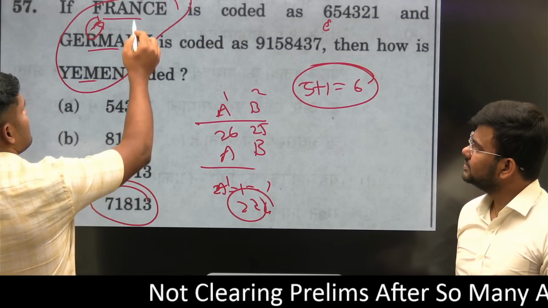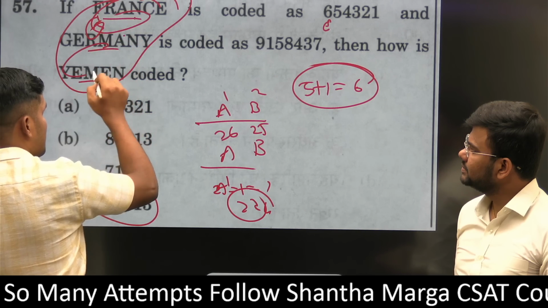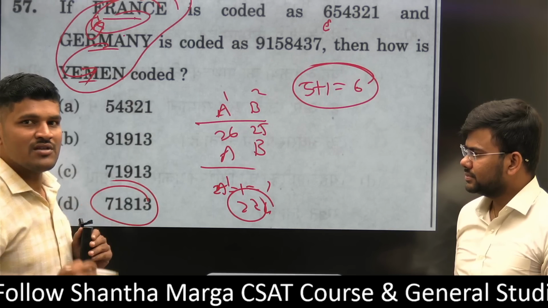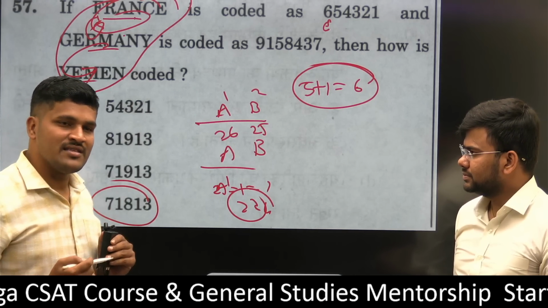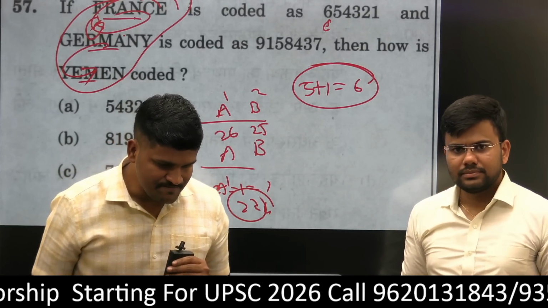As and when you see all these alphabets which are in France and Germany, those are replicated in MN. That's why you have to solve it this way. Okay. So these are all the questions we have solved in this session.